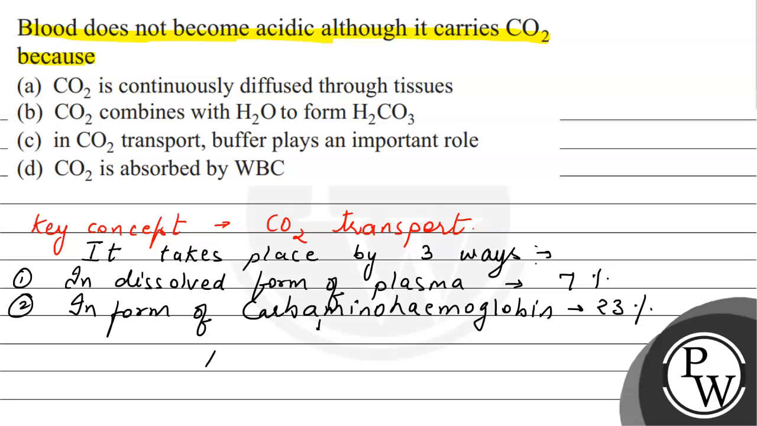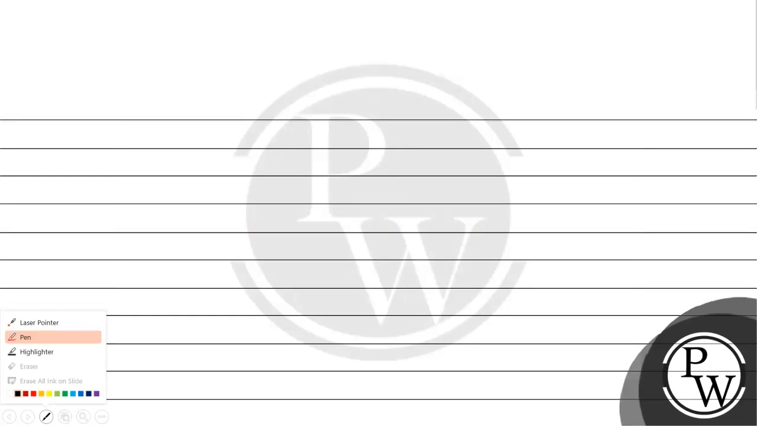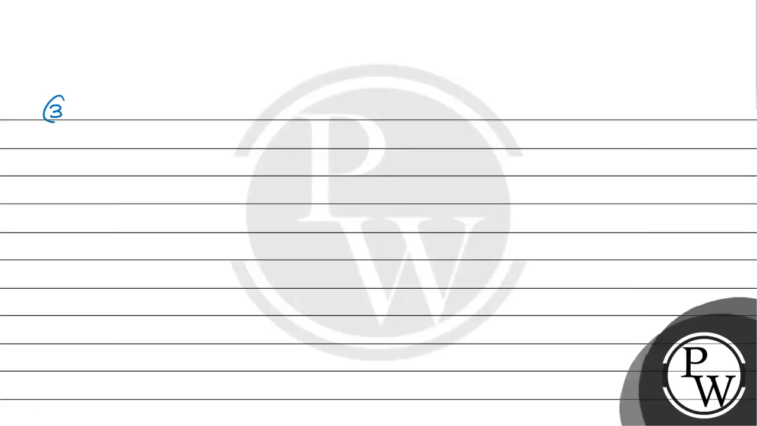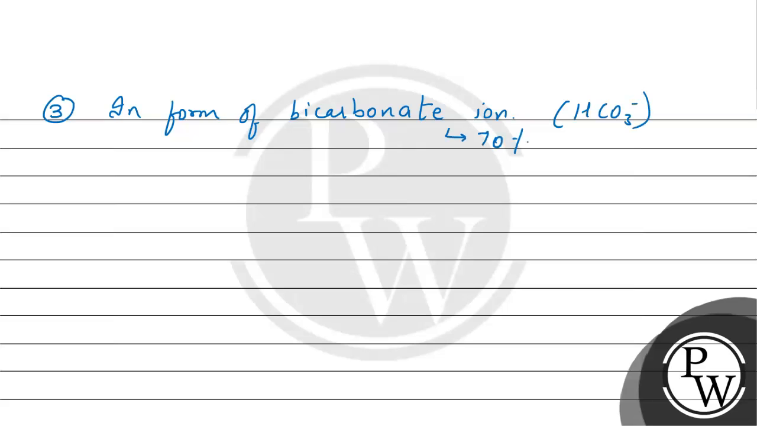Carb amino hemoglobin का मतलब होता है here hemoglobin combines with CO2 to form carb amino hemoglobin. So this type of CO2 actually carries, or the percentage of it is only 23%. The third form of CO2 which transport is, this is important to solve the question, that is in form of bicarbonate ion. Now, how does it carry? And this is almost around 70% of CO2.